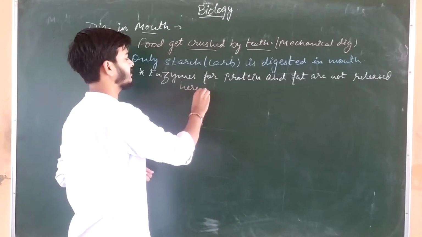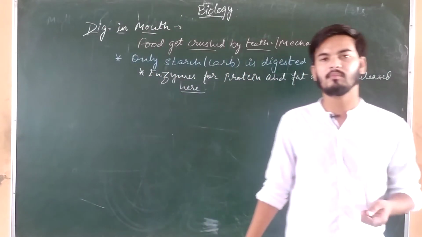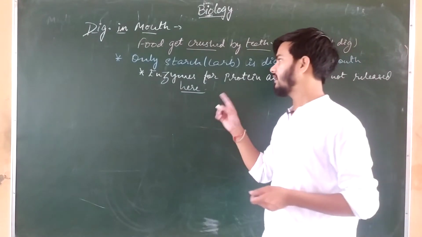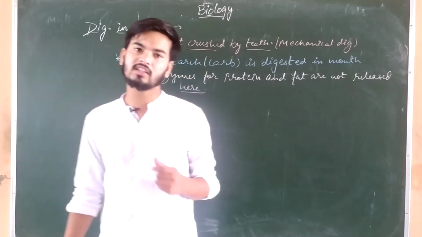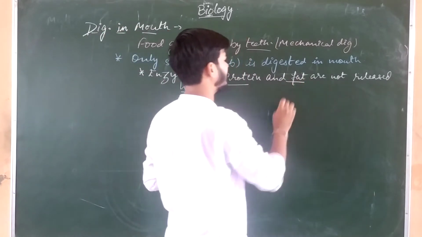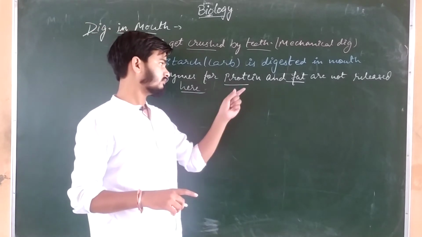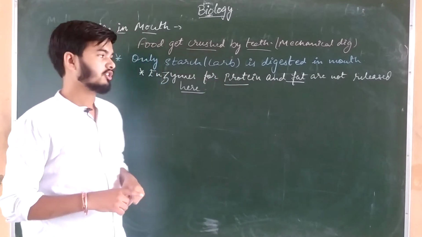Why is the digestion of protein and fat not taking place in the mouth? Because only the enzyme for the digestion of starch is present in the mouth. The enzyme for digestion of protein and fat is not present in the mouth, that's why only starch gets digested.